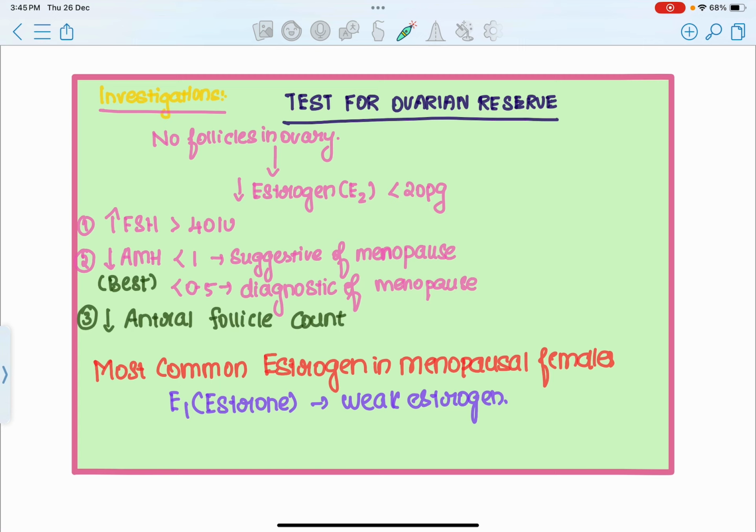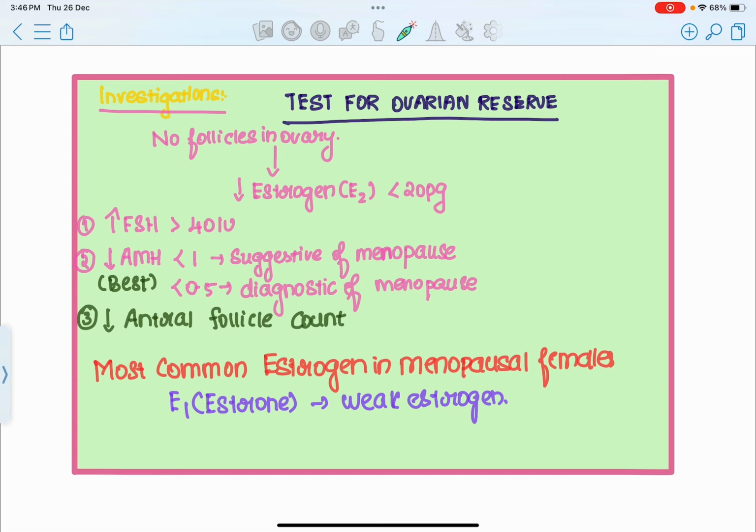Is that clear? Okay. So finally, now we are revealing the investigations. So what is the investigation you have to do? Is it necessary to do an investigation to confirm the diagnosis of menopause? No. Because menopause is a clinical diagnosis. You never need to do any investigation in order to define that a female has attained menopause. So menopause is a clinical diagnosis where you can tell a female has attained menopause if she experiences amenorrhea for a period of about 12 months. So if a female has absence of menstruation for 12 consecutive months, she can be told clinically that she is a case of menopause.